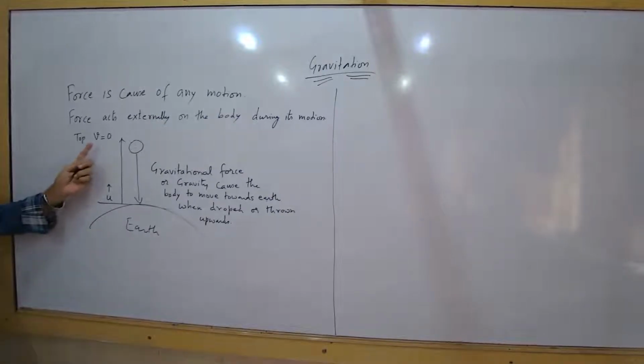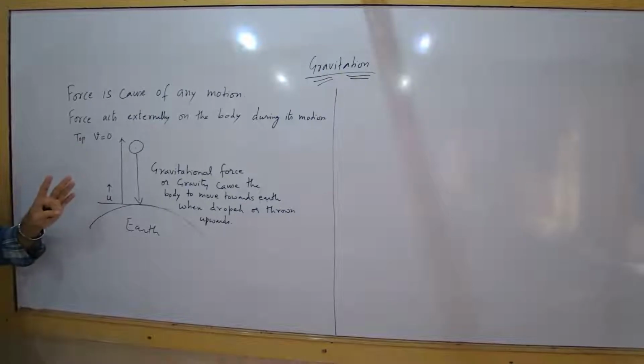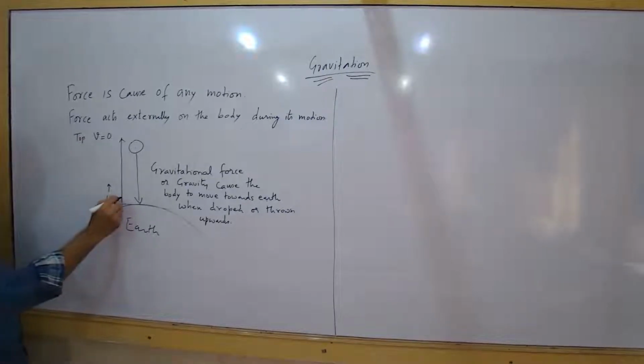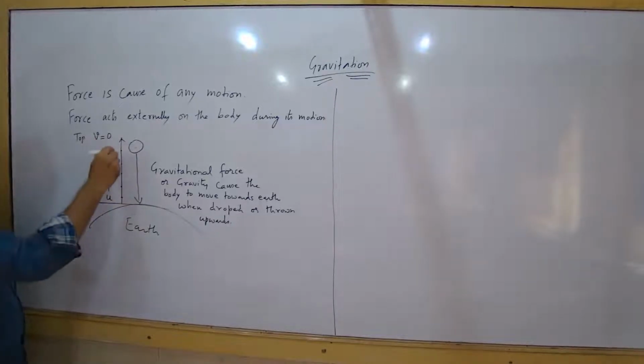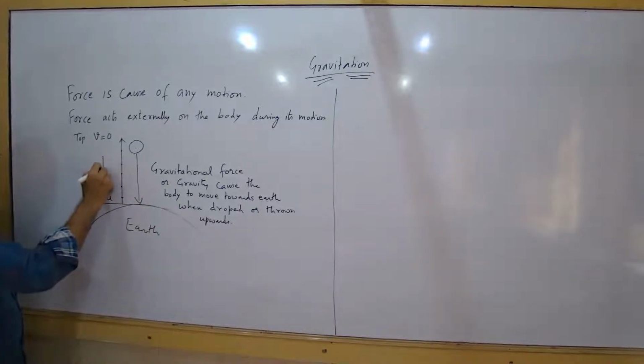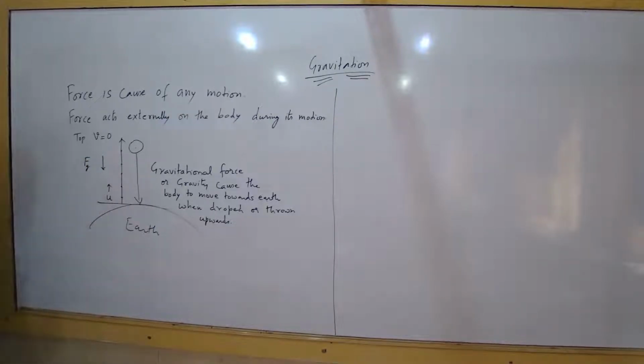Once the final velocity at the top becomes 0, is gravity acting on it or not? Is gravity acting on the body? Always, it is acting all the time, right? Whether the body was here, during the motion, wherever, every time gravity is acting downward only. There is a downward force due to gravity. Motion is upward, force is retarding, right? That is why its velocity continuously decreases.